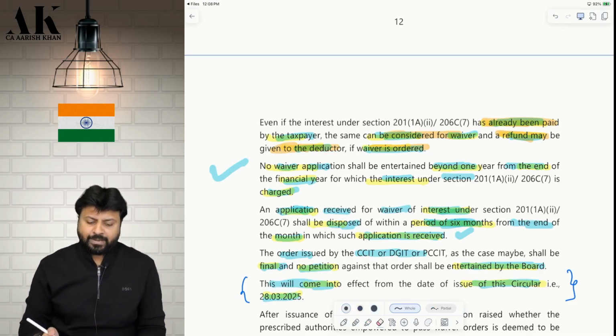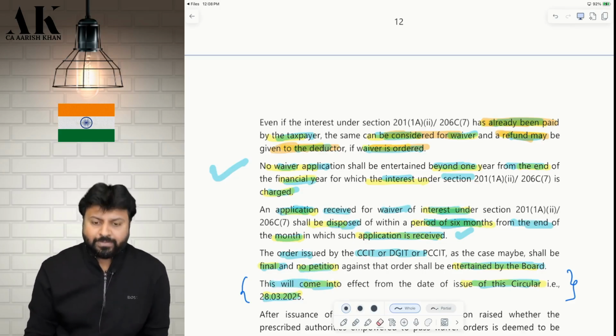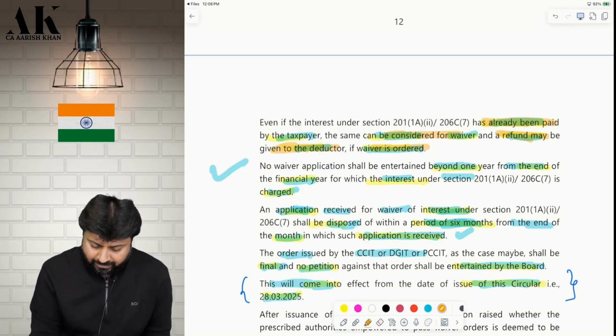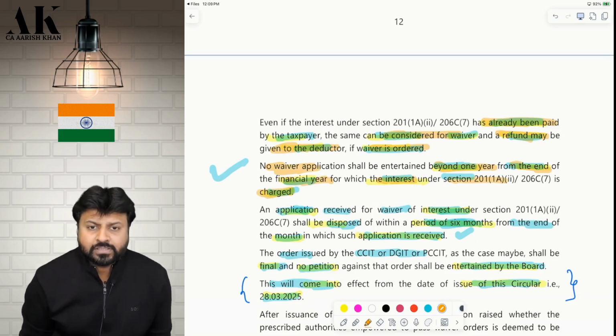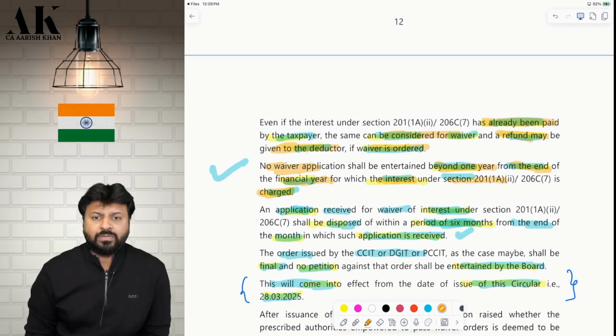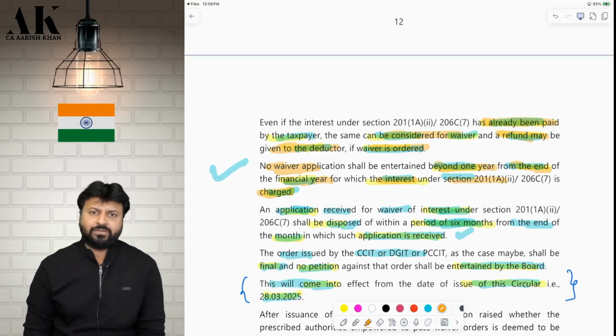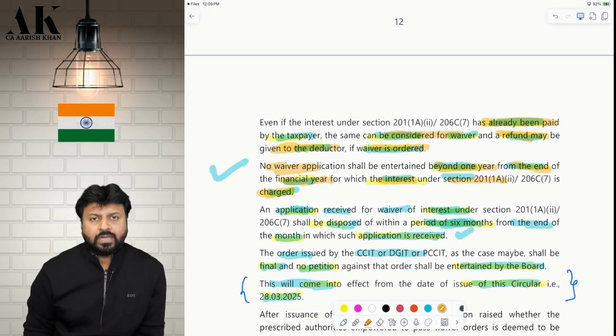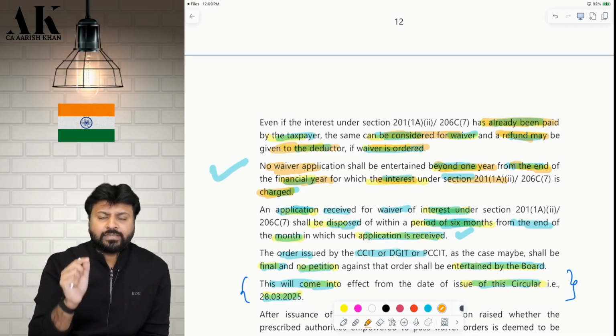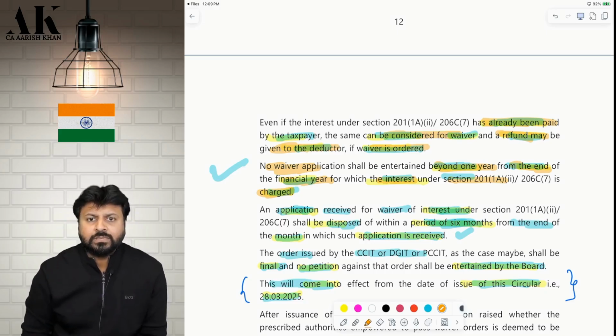Now, by when should I make an application? There is a time limit by which you should make an application. No waiver application shall be made beyond 1 year from the end of the financial year in which interest is charged. So, whenever interest is charged, you have to make an application within 1 year from the end of the financial year. Suppose the interest is charged in 23-24, you have to make an application within 1 year from the end of 23-24, that is till 31st March 2025.